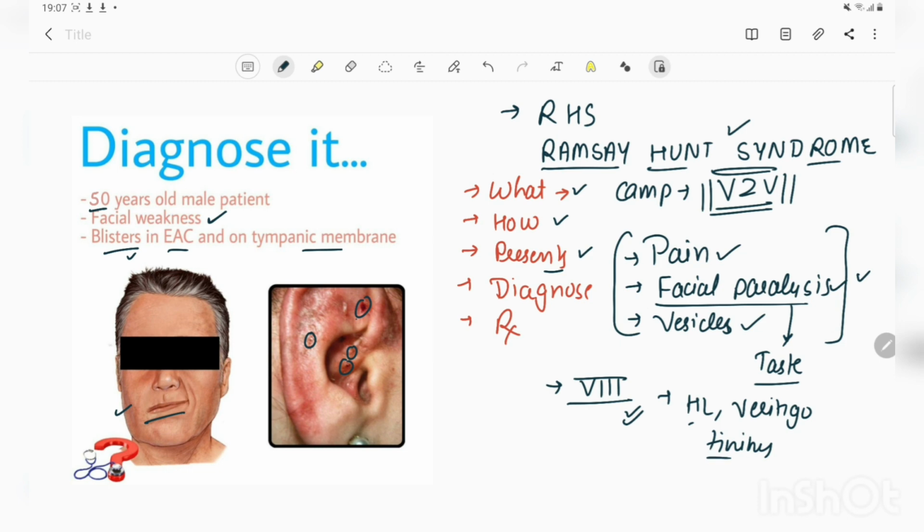There is a characteristic sign called the Hutchinson sign. If the vesicles due to this virus are present over the nose of the patient, this states that lesions are also present in the eye, in the ocular region. This is quite a characteristic sign: if a vesicle is present over the nose, then the lesion is present